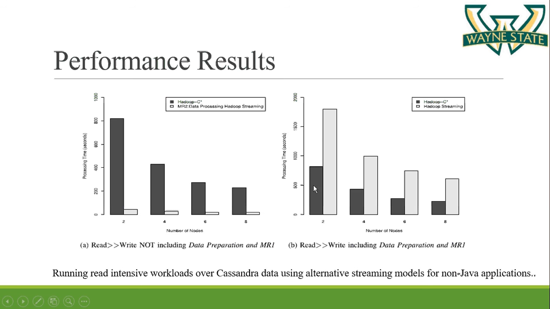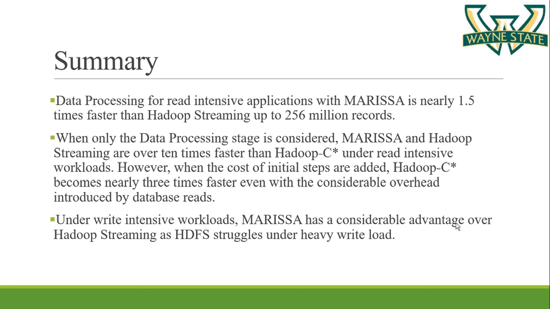Here you can see the processing time taken by Hadoop C is much less than Hadoop streaming for the 2 node cluster. But if we compare the performance of Hadoop streaming for the 8 node cluster and for the 2 node cluster, the performance of Hadoop streaming goes on increasing. So the processing time gets lesser and lesser as we increase the number of nodes here. So this is a summary of the experiments, the results we just saw in graphical format.